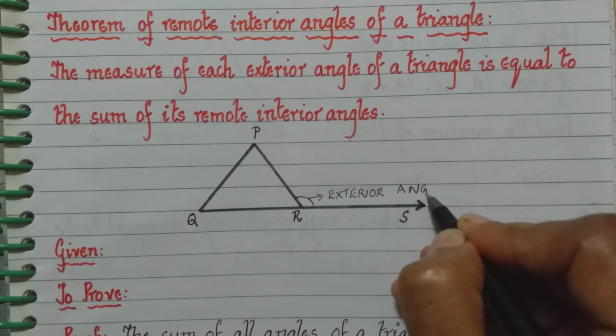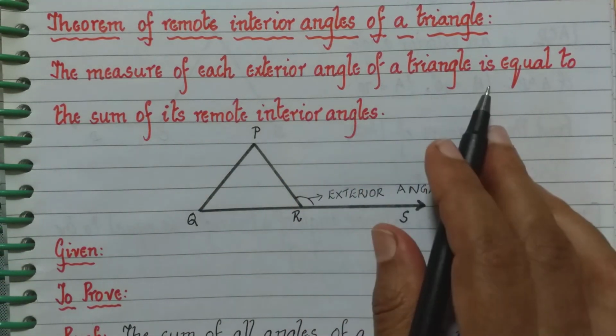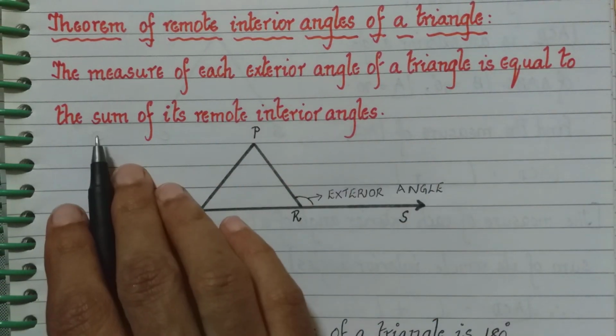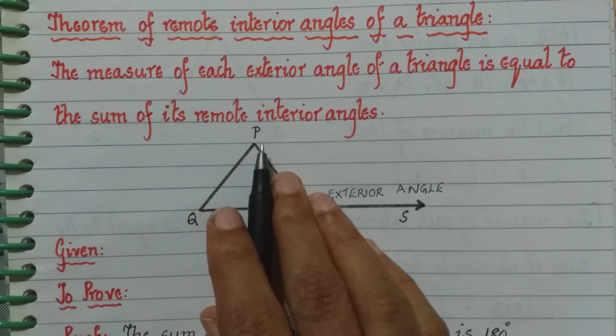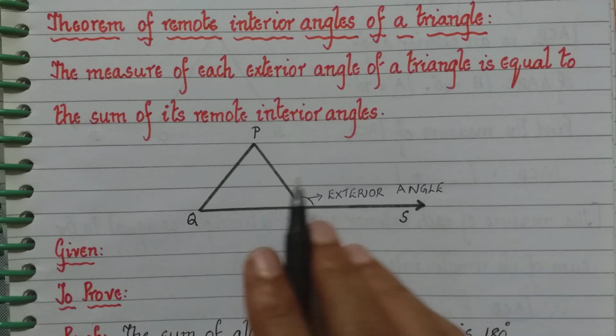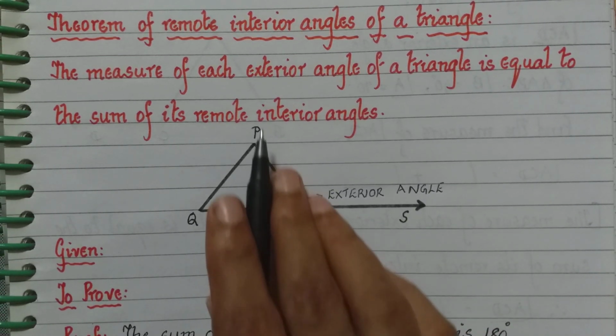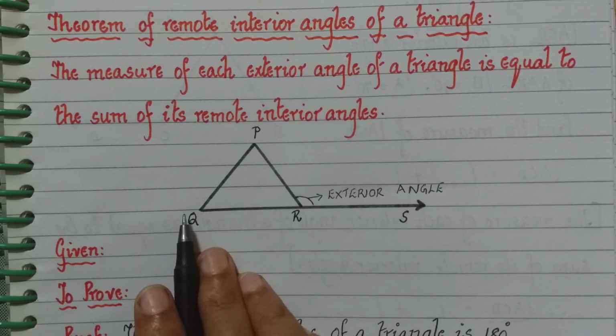Now the statement was telling us that the measure of each exterior angle of a triangle is equal to the sum of its remote interior angles. This is the exterior angle. The interior angle corresponding to it is this angle, that is angle PRQ.